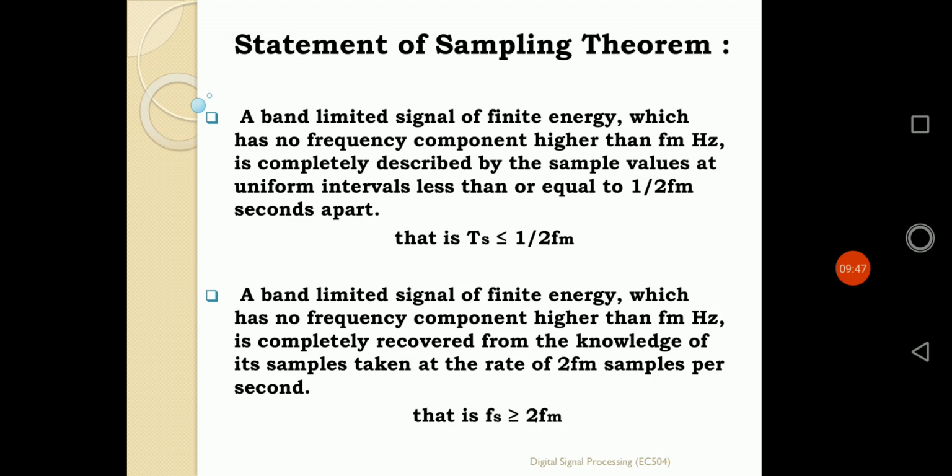So either we have to follow Fs greater than or equal to twice Fm, or we have to follow Ts less than or equal to 1 by twice Fm. It is just the same equation: if I take the reciprocal of Fs, 1 by Ts, the equation is the same as the first one. Those are the two statements of the sampling theorem. In that way, the sampling theorem can be stated in the time domain as well as in the frequency domain.